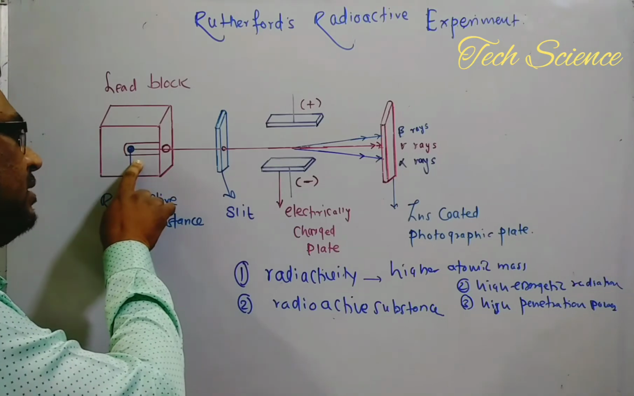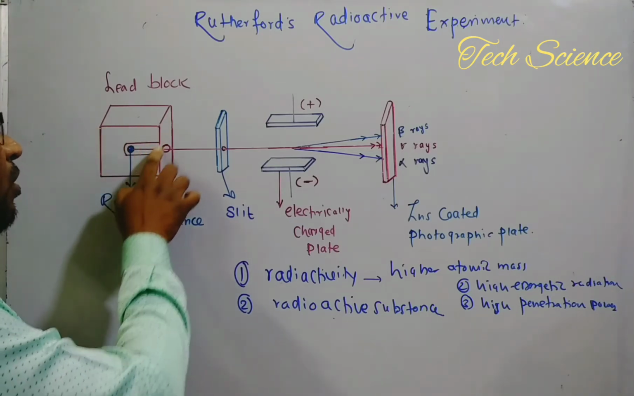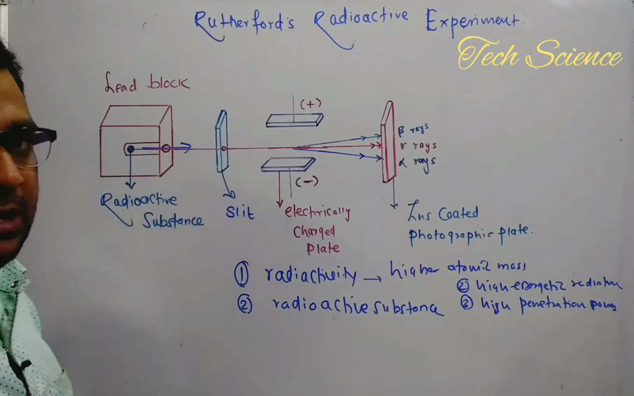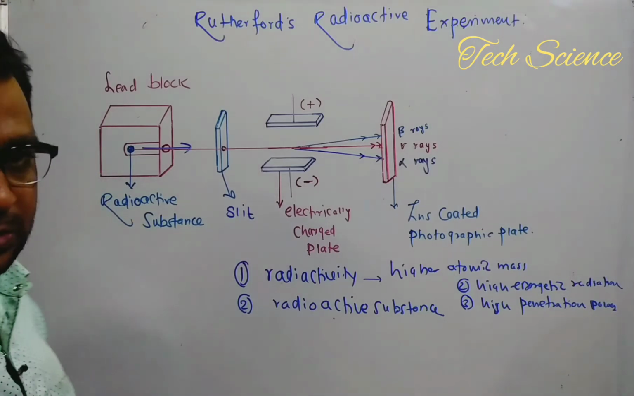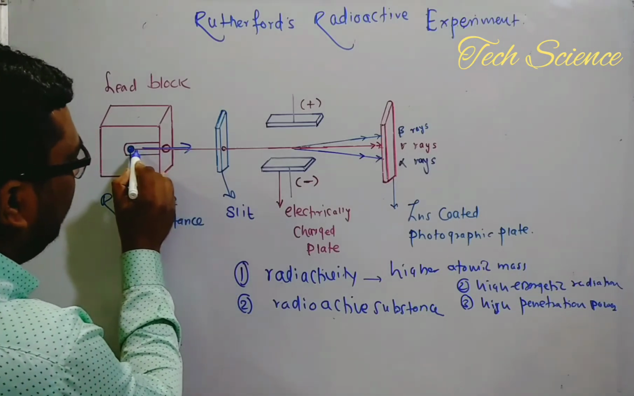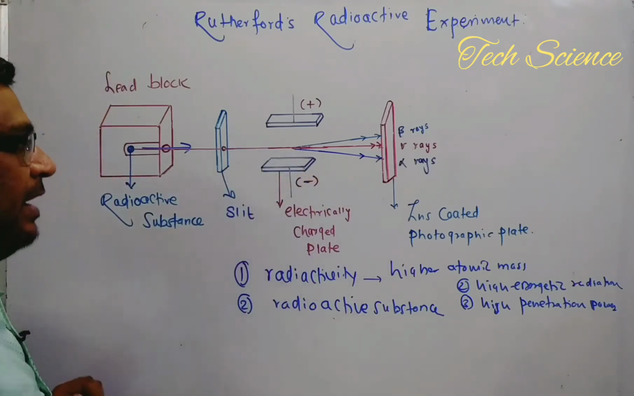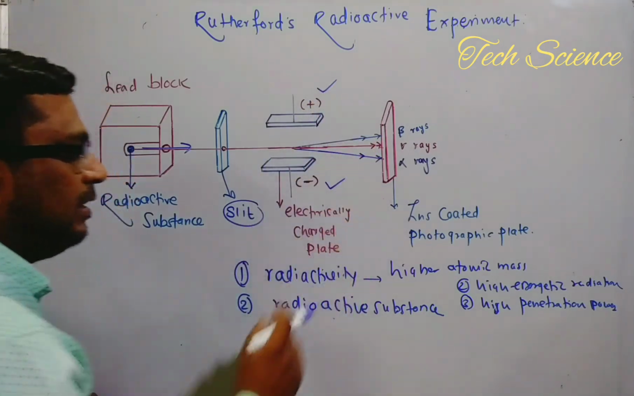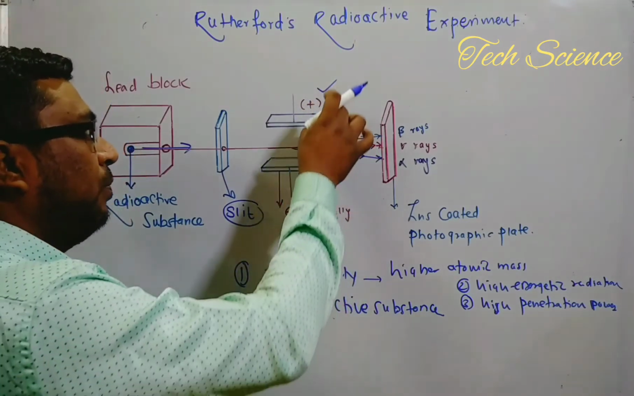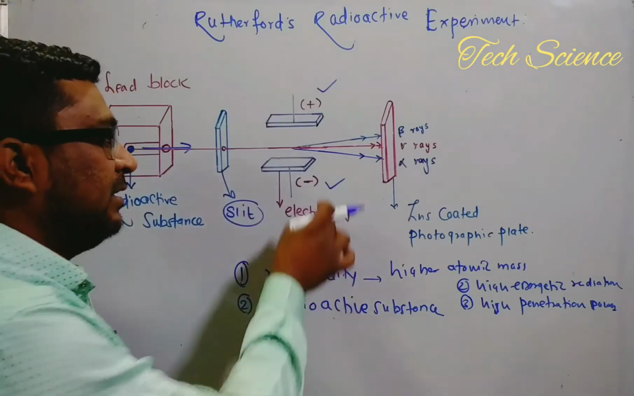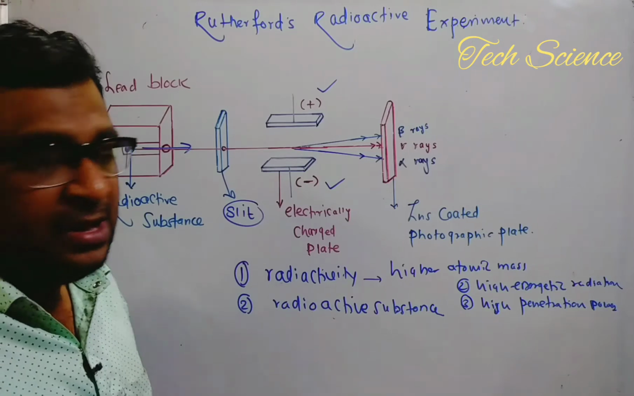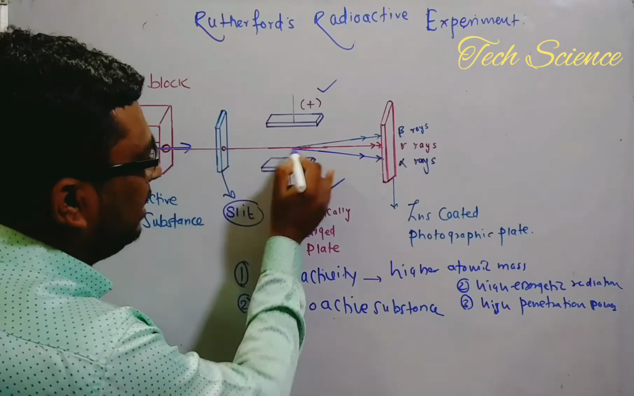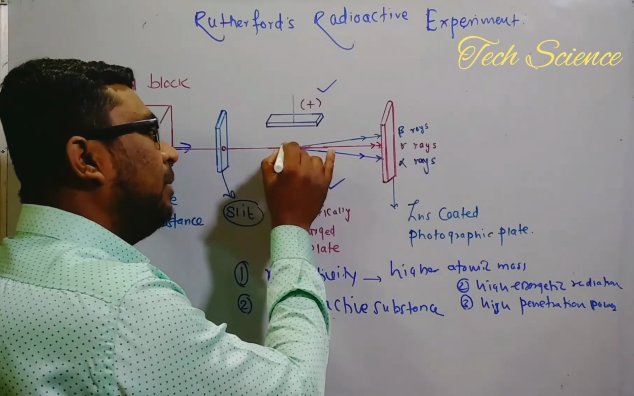When this radioactive substance emits radiation, all the radiation except through this opening is absorbed by the lead box. Because of the small opening, the radiations move straight forward and pass through the slit. Here there are two electrically charged plates, one at positive potential and the second at negative potential. The radiation travels in a straight line up to these electrically charged plates.